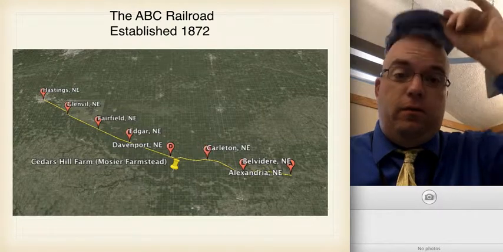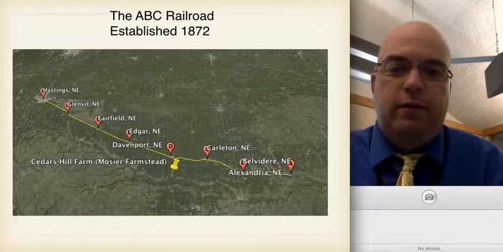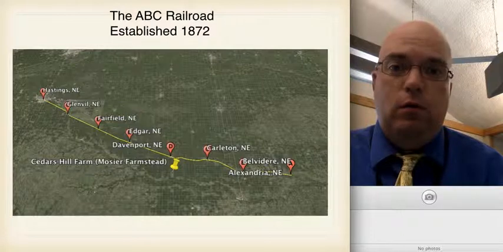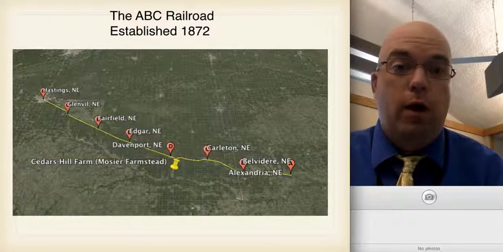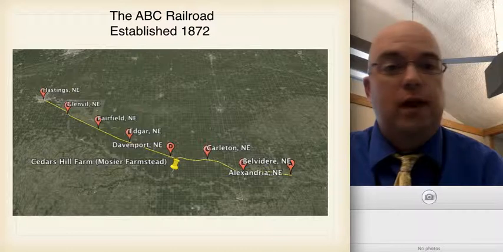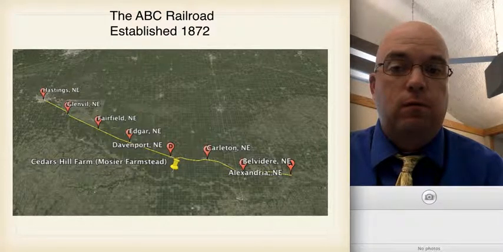So if you think about this particular railroad line, it's called the ABC Railroad because it's in alphabetical order. Alexandria, A, Belvidere, B, Carleton, C, so on and so forth. Why is it every 15 miles? Well, these were steam locomotives. They would have to fill up with water about every 15 miles because that was what was being used to drive the engines. And so a lot of these small towns will be built along these tracks, and settlers will move in to help take care of the trains.